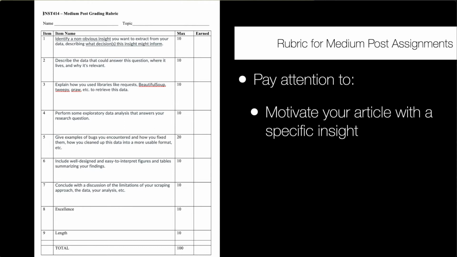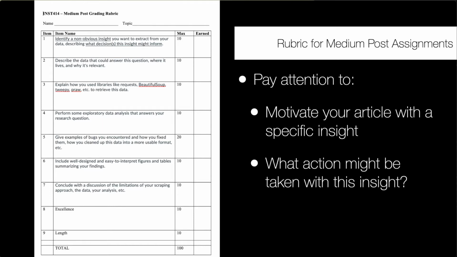And that's how, like I said, all of your articles should be motivated by helping somebody make a decision. You should not motivate your article by saying, I have this data and this insight is interesting to me. You need to motivate your article by saying somebody might have this problem or have to make this decision, and they need this data and this insight in order to make that decision. So that's how you should motivate your article.